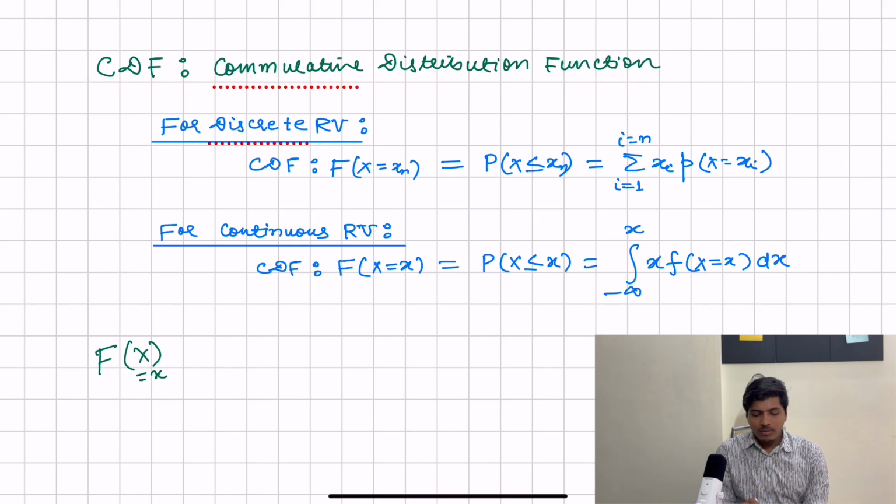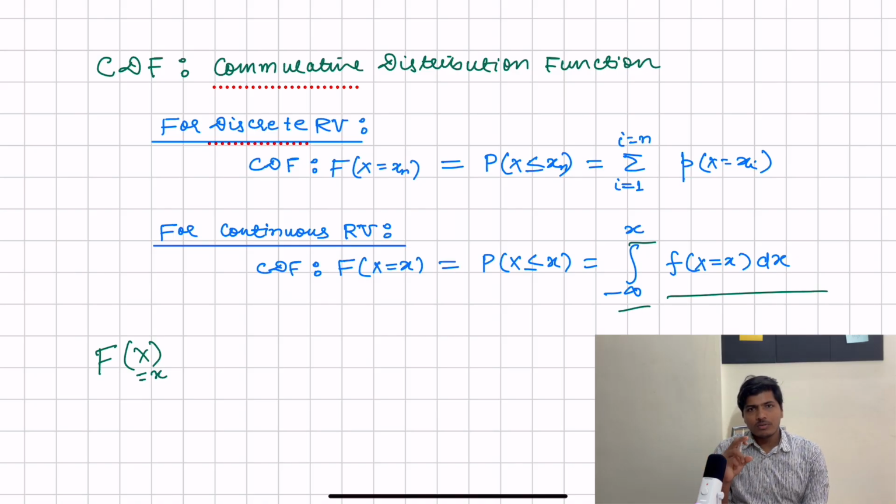So what we have to do is add all. I think I have made a mistake here. It will not be x i. It will be the summation of probabilities varying from 1 to x n. And for continuous random variables, similarly, I think I made a mess here. It is the integration of f(x) from minus infinity to x.